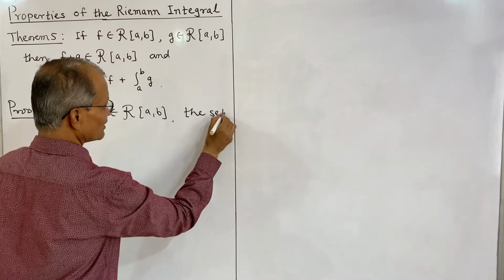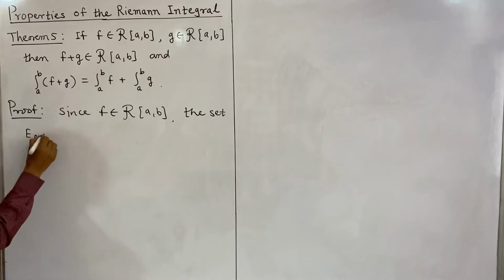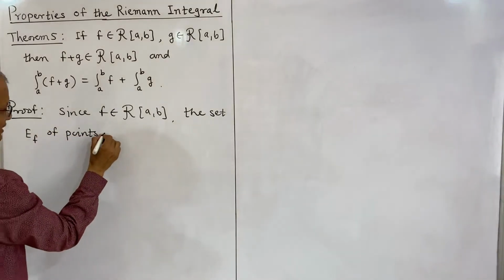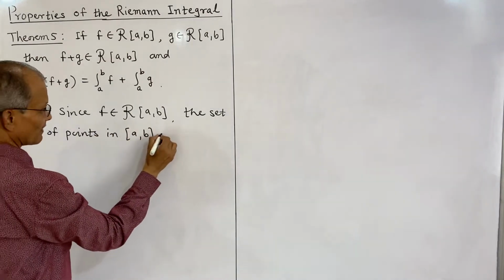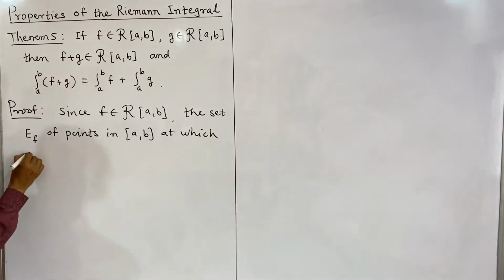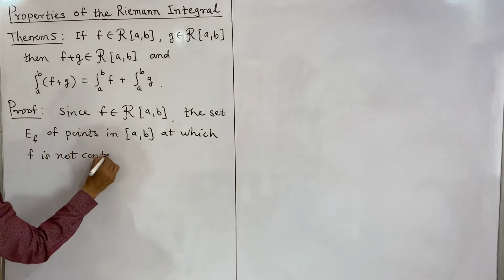That means the set, which we shall write as E_F, the set E_F of points in [a, b] at which f is not continuous, is of measure 0.